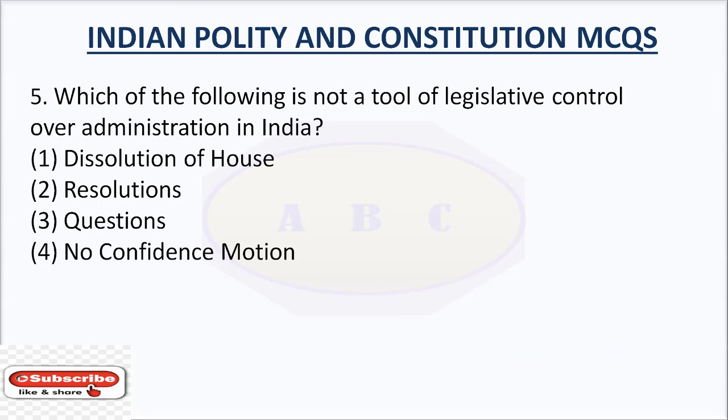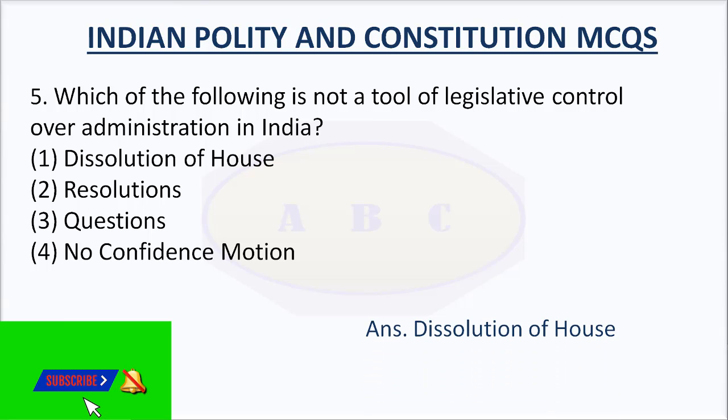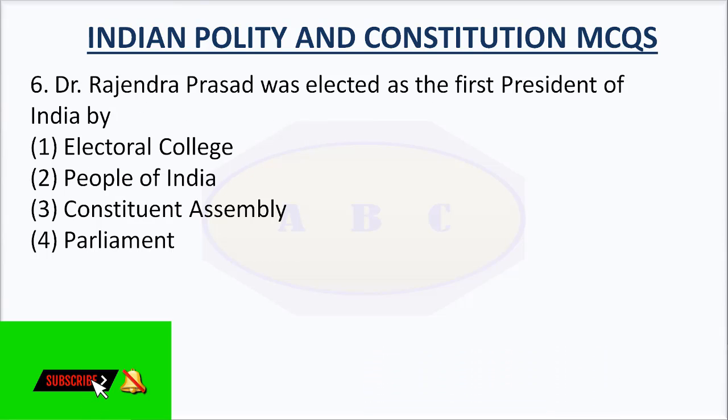Question number 5. Which of the following is not a tool of legislative control over administration in India? Option number 1. Dissolution of House. Option number 2. Resolutions. Option number 3. Questions. Option number 4. No confidence motion. The right answer is dissolution of House.